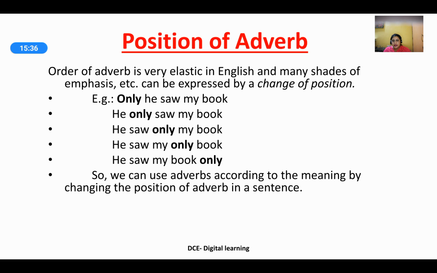The second, he only saw my book. In the second sentence, after the pronoun he, the position of only says that the other person only saw my book. Third, he saw only my book. He saw my only book. He saw my book only. So we can use adverbs according to the meaning by changing the position of the adverb in a sentence.